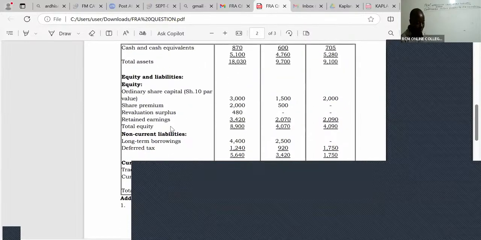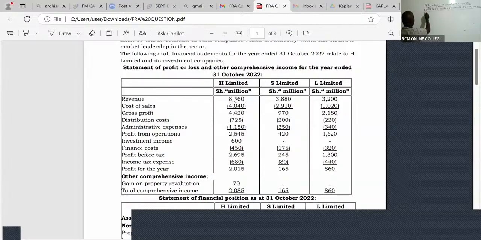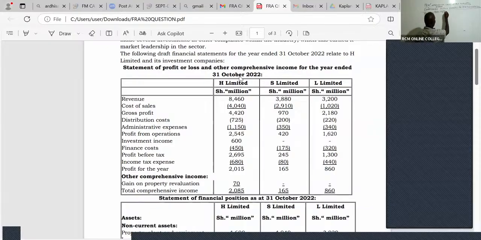Remember, we have three companies. Two of them are subsidiaries. So we start by consolidating the revenue. So consolidated revenue, I will take the one of the parent wholly. So parent, you shall take wholly. So revenue will be 8460 plus S Limited is 3880.